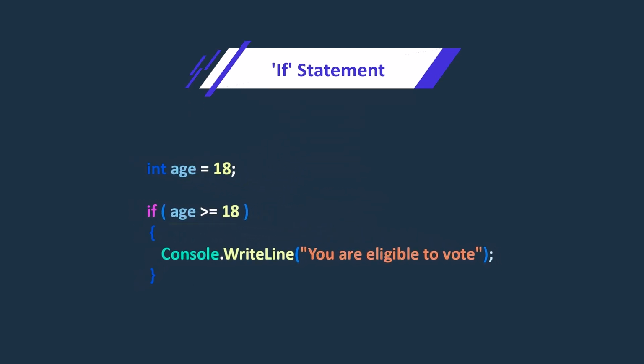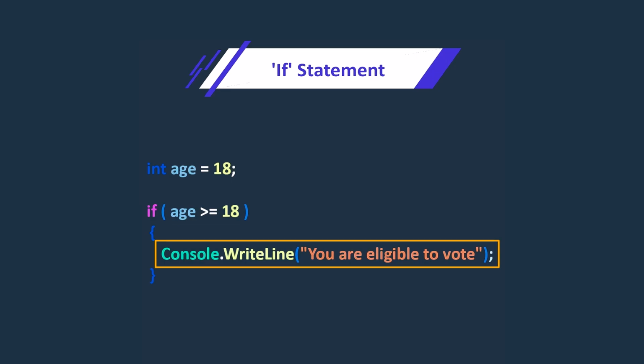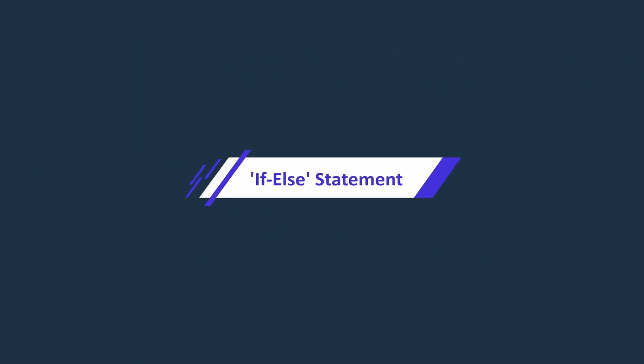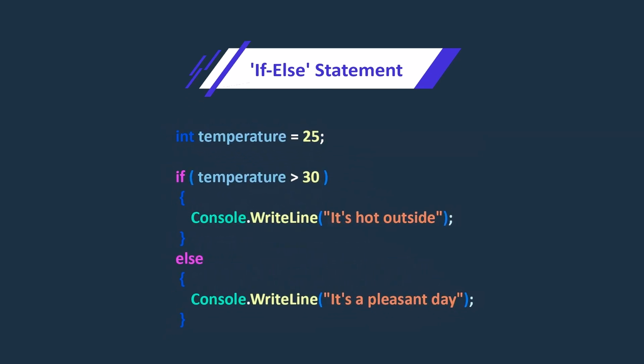In this example, we check if the variable age is greater than or equal to 18. If the condition is true, the code inside the if block will be executed. The if-else statement extends the if statement by offering an alternative block of code to execute when the condition is false. In this example, if the variable temperature is greater than 30, the code inside the if block will be executed. Otherwise, if the condition is false, the code inside the else block will be executed.